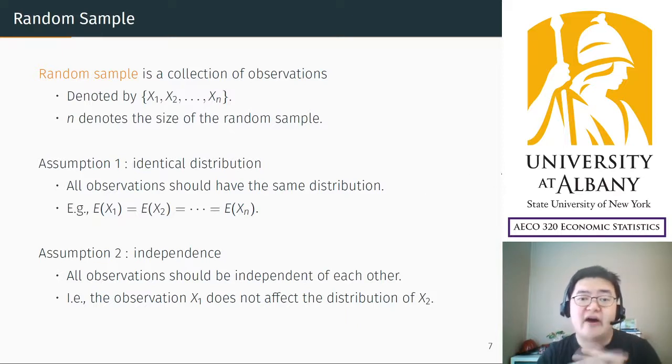So we formally define a random sample. A random sample is a collection of observations satisfying these two assumptions. Usually a random sample is denoted by x1, x2, up to xn. It's a set, and there are n observations, n random variables, and n denotes the sample size.